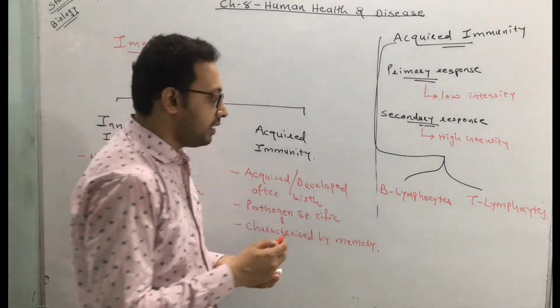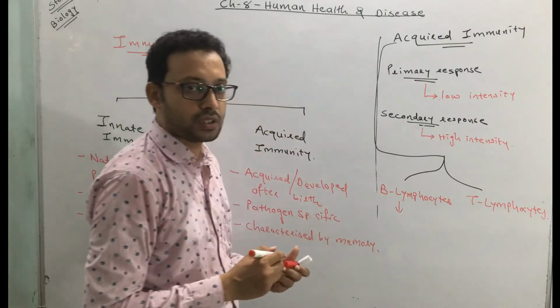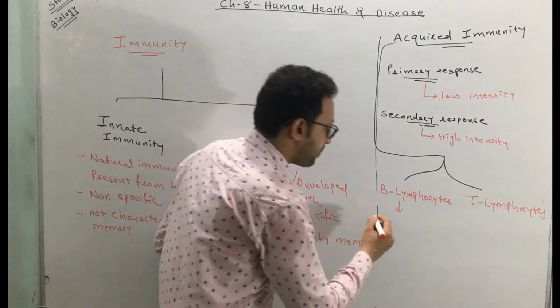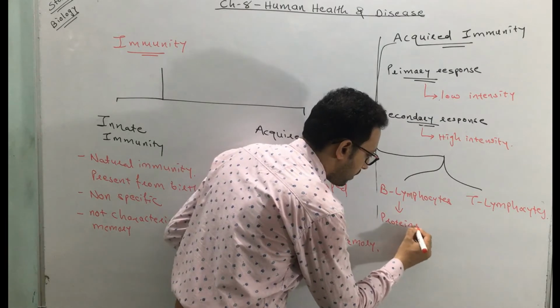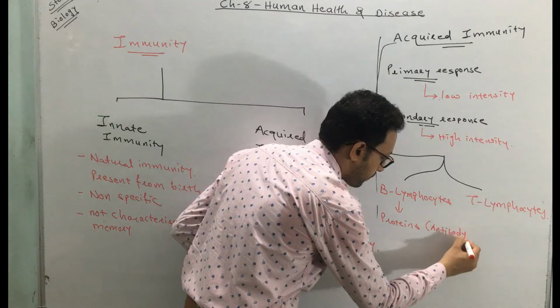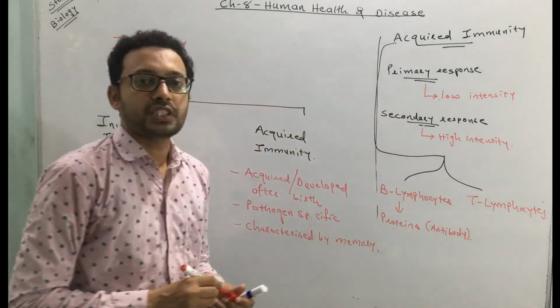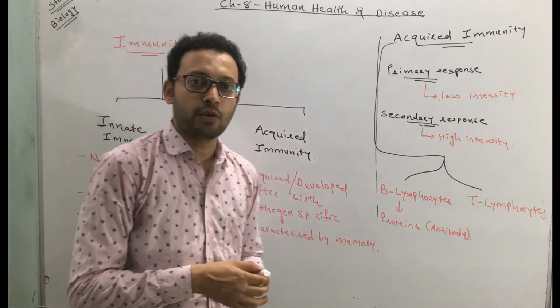How do they act? How does the B lymphocyte work? The B lymphocyte produces proteins which we call antibodies.